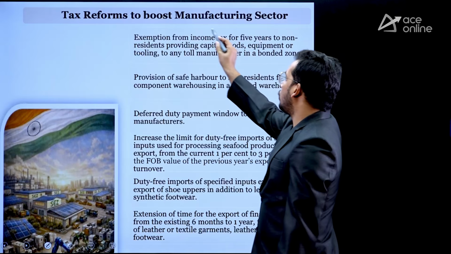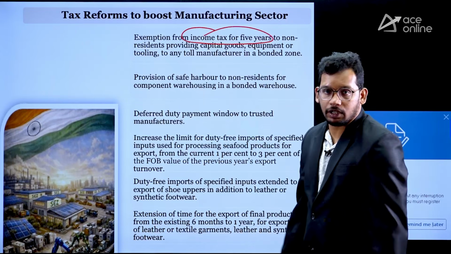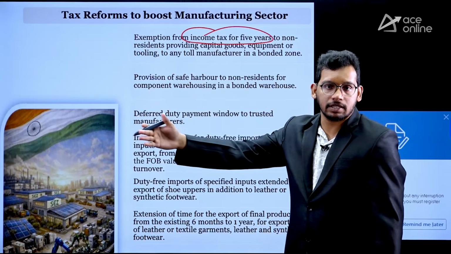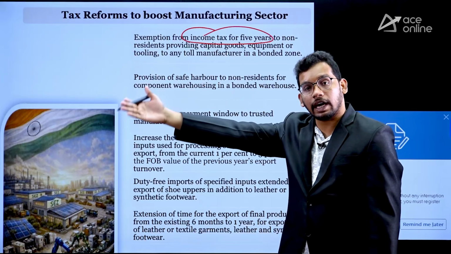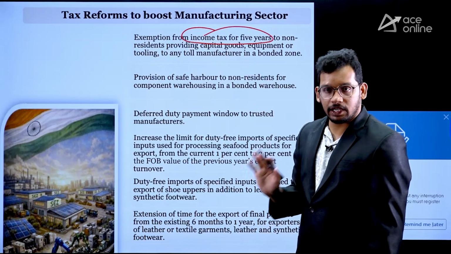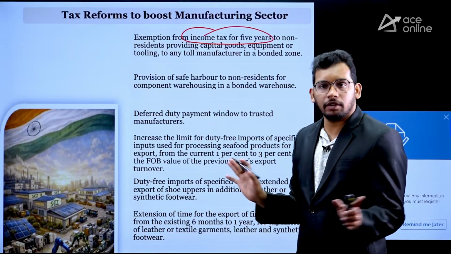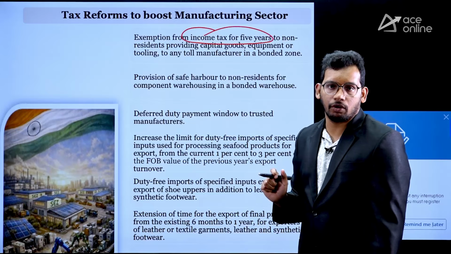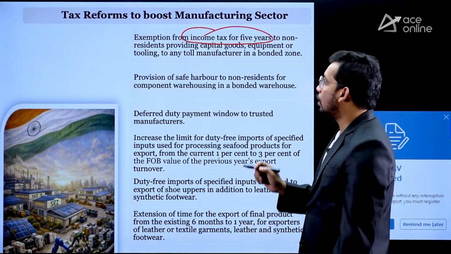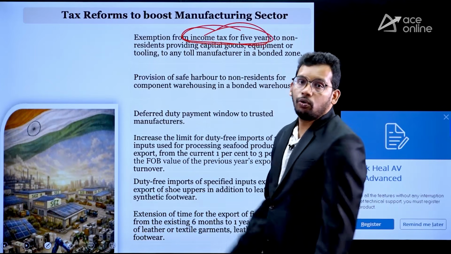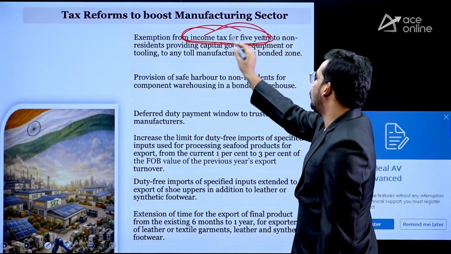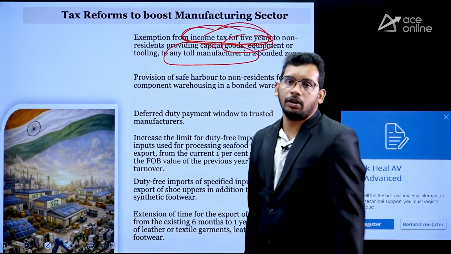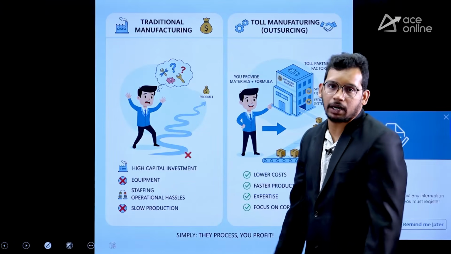Firstly, they are going to exempt the income tax for 5 years for those who are non-residents, who are in another country and they are sending goods to India. Generally, if we are receiving imports, then there will be a customs duties tax, so that we can generate some revenue for the government. But government now is going to exempt those who are supporting the capital goods, right? Specifically in toll manufacturing. Toll manufacturing means third party manufacturing.